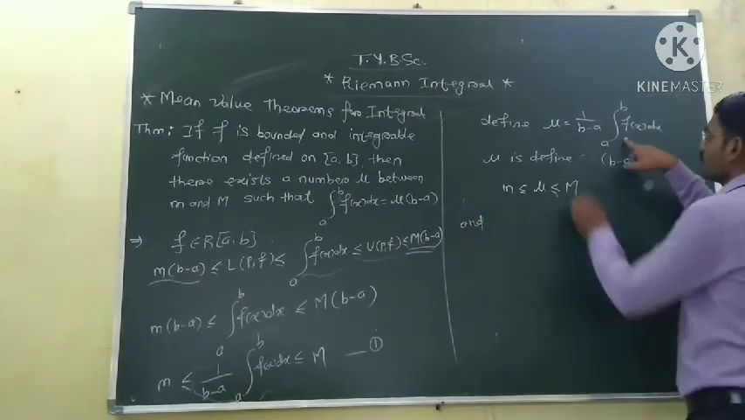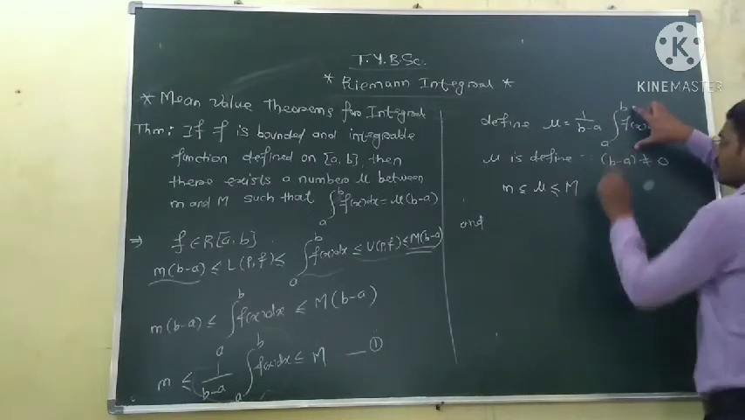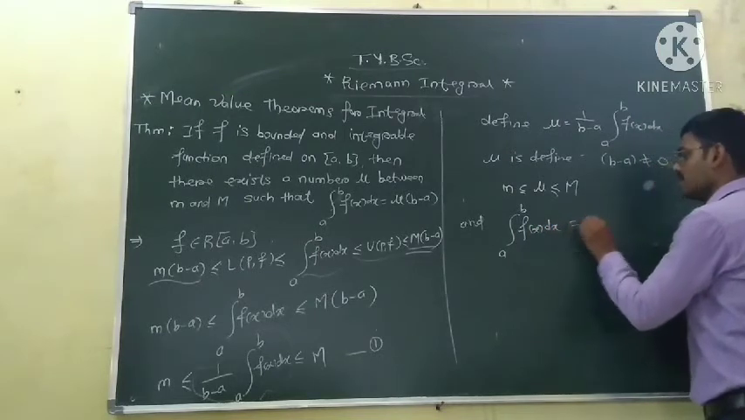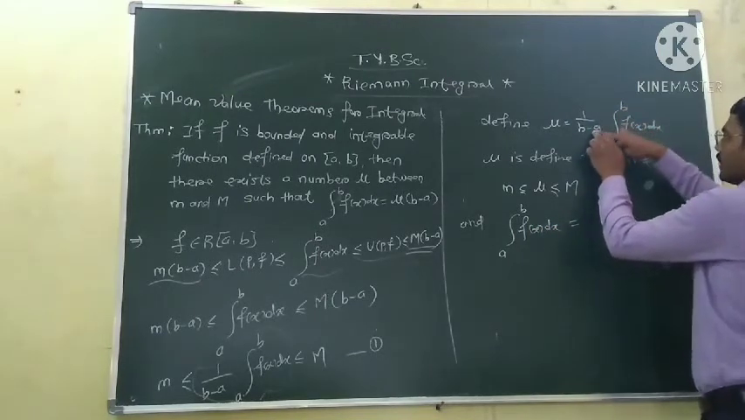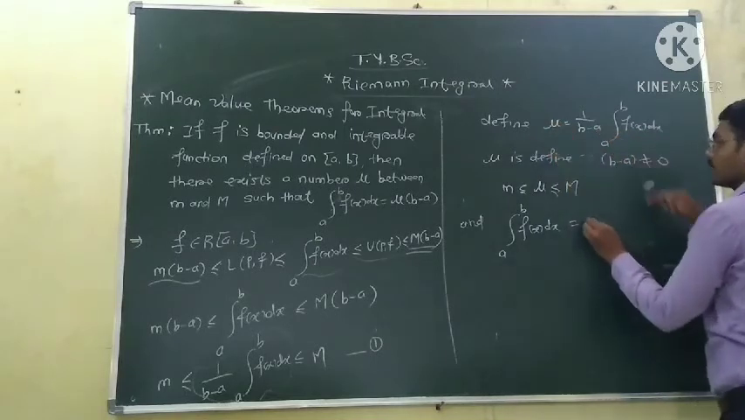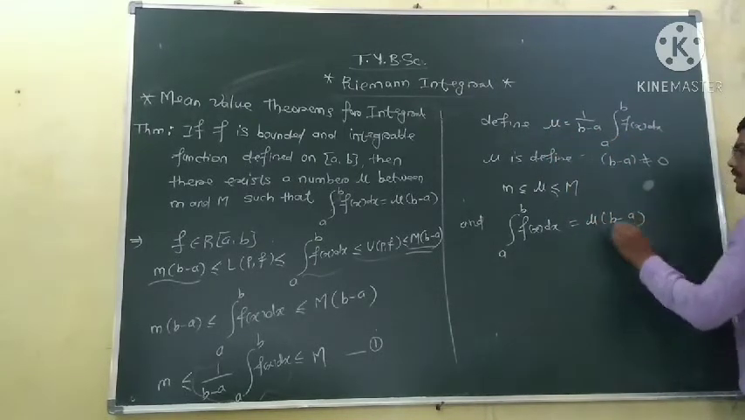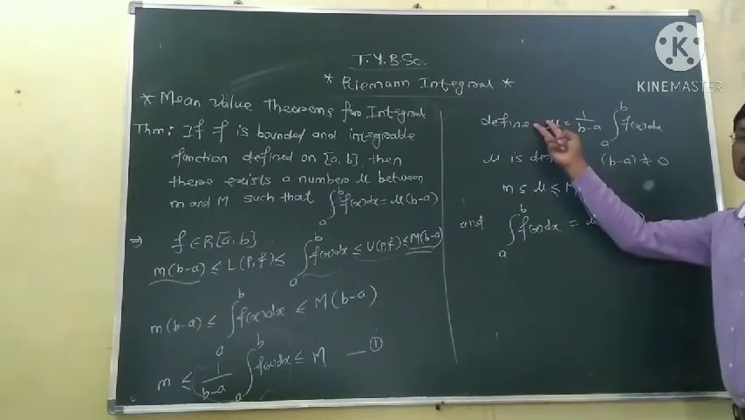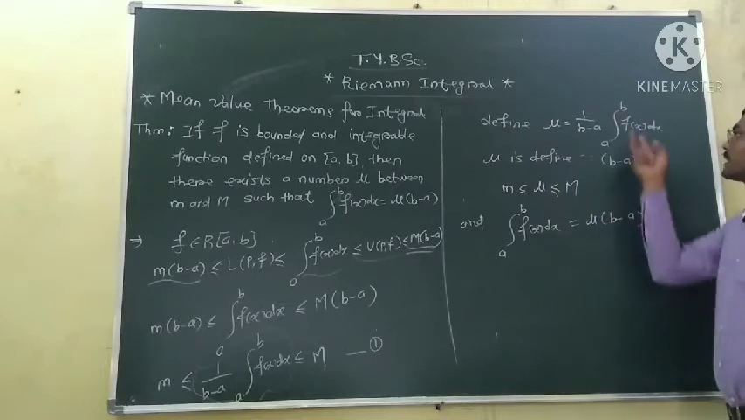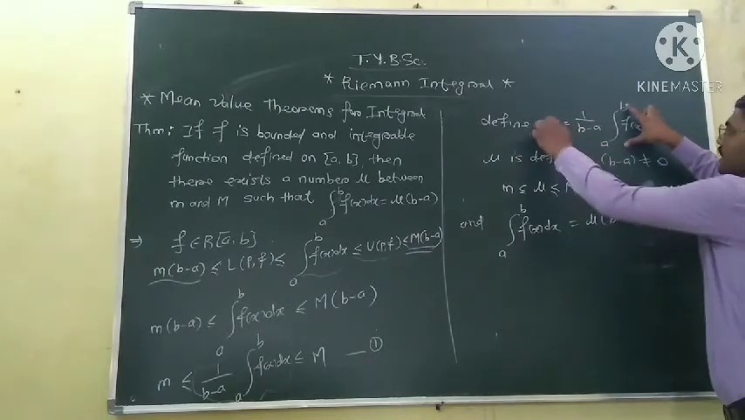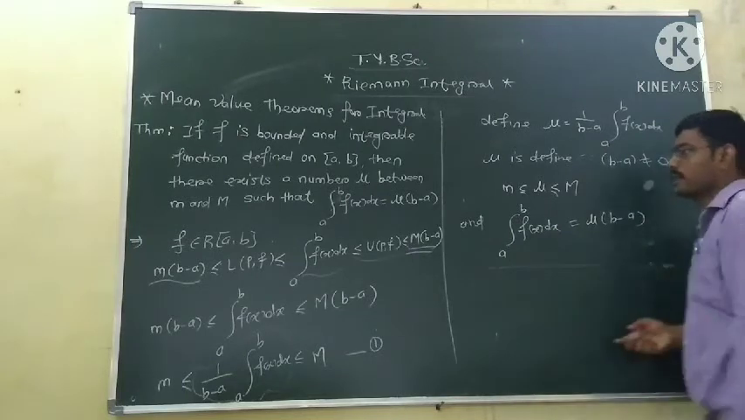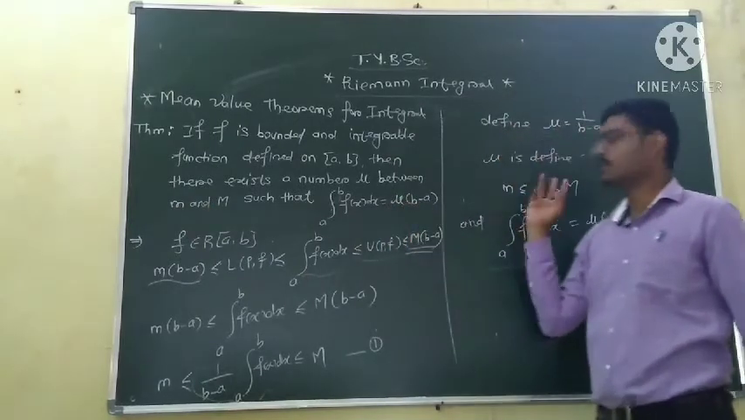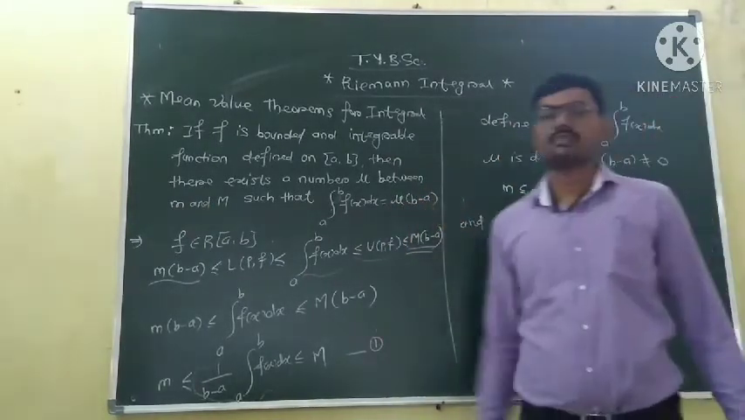Also, since mu is equal to 1 upon b minus a into the integration from a to b of the function, when 1 upon b minus a goes to the left side, it becomes mu into b minus a. Because it was in the denominator, when we change the side it goes to multiplication. So the integration is equal to mu into b minus a. So we have proved there is a number mu between the infimum and supremum such that the integration is equal to mu into b minus a. This is the first mean value theorem.